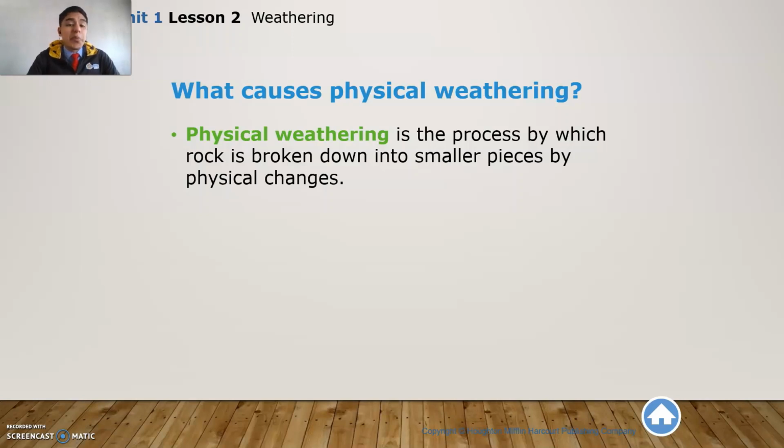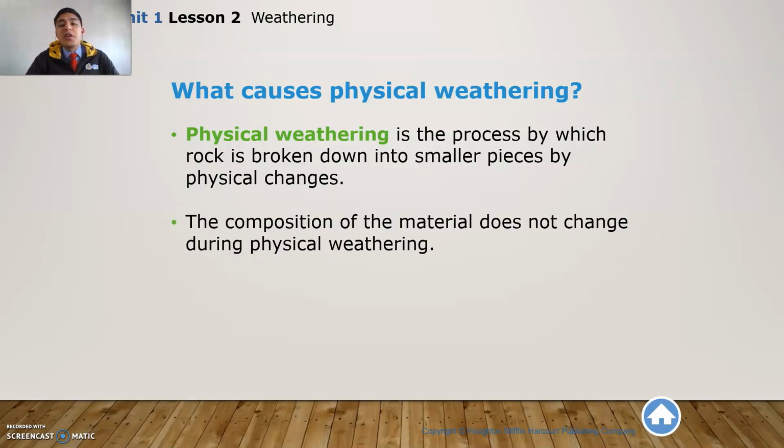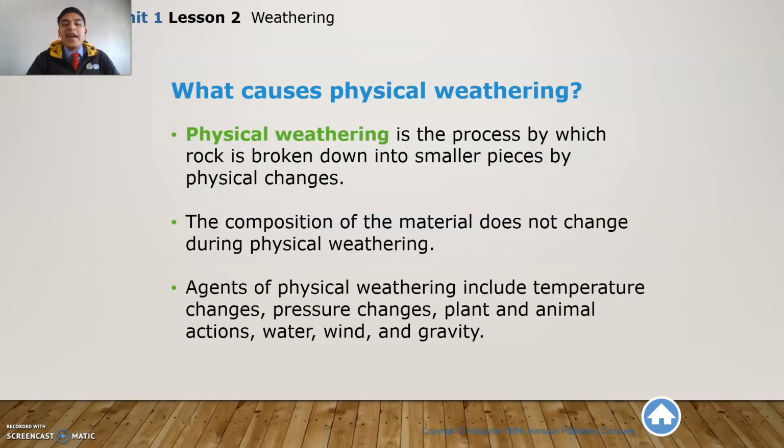Physical weathering is a process by which rock is broken down into smaller pieces by physical changes. The composition of the material does not change during the physical weathering. And agents of physical weathering include temperature changes, pressure changes, plant and animal actions, water, wind, and gravity.